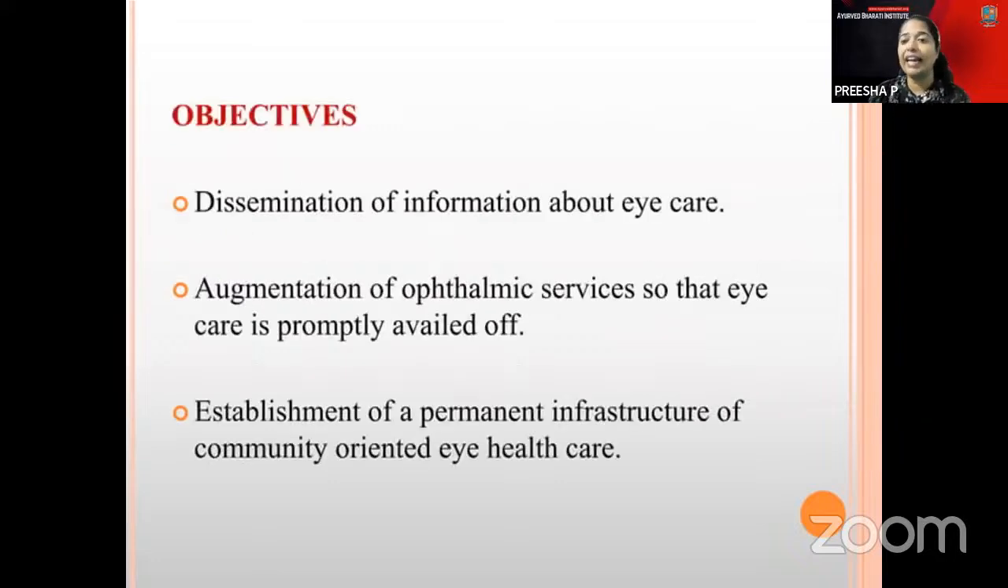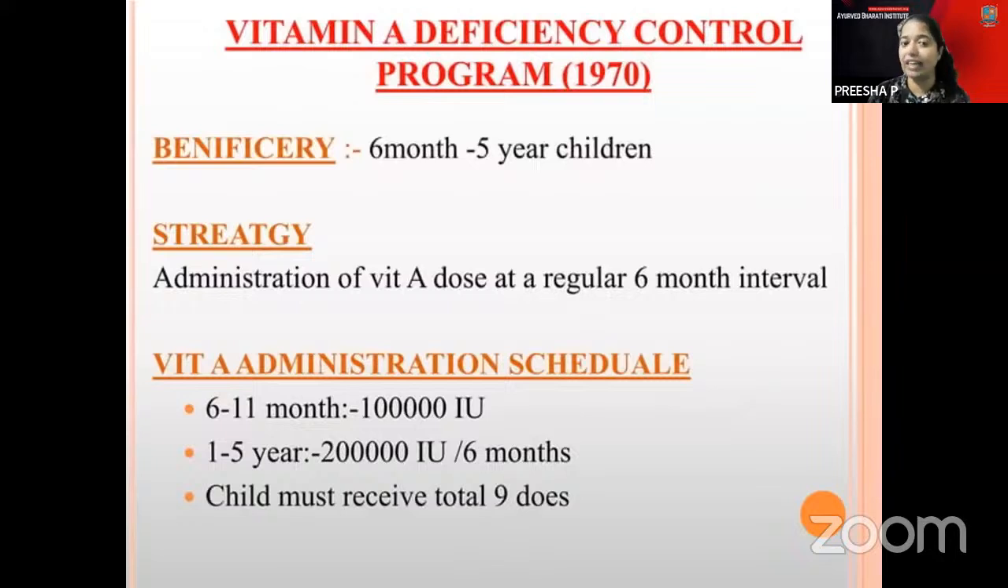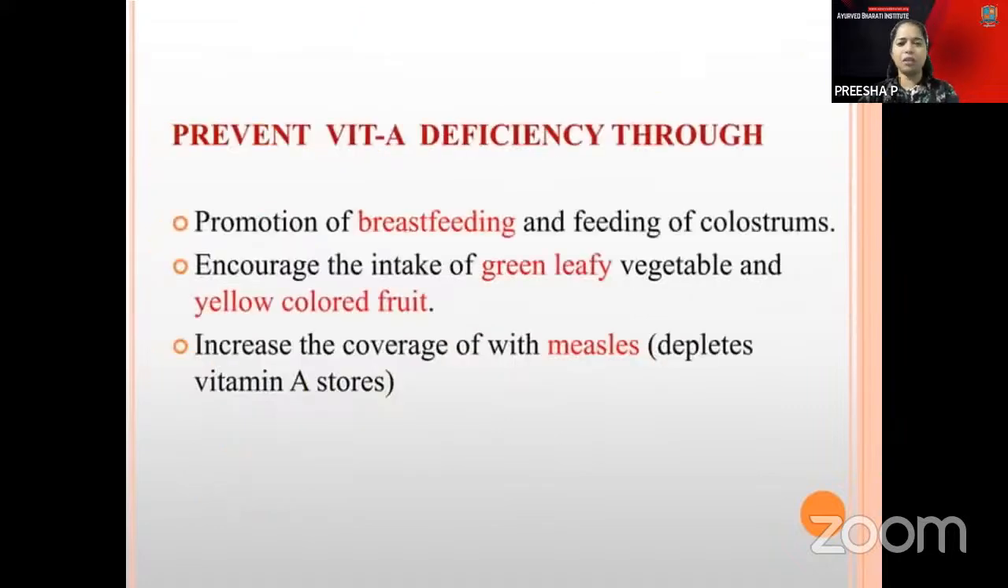And the vitamin A deficiency or vitamin A prophylaxis program. This is mainly intended for children between 6 months and 5 years. You can administer the dose at a 6-month interval, so it is 6 to 11 months, then 1 to 5 years. A total of 9 doses should be given to the children, so remember the 9 doses. Vitamin A deficiency is prevented especially by breastfeeding, green leafy vegetables, and yellow colored fruit.